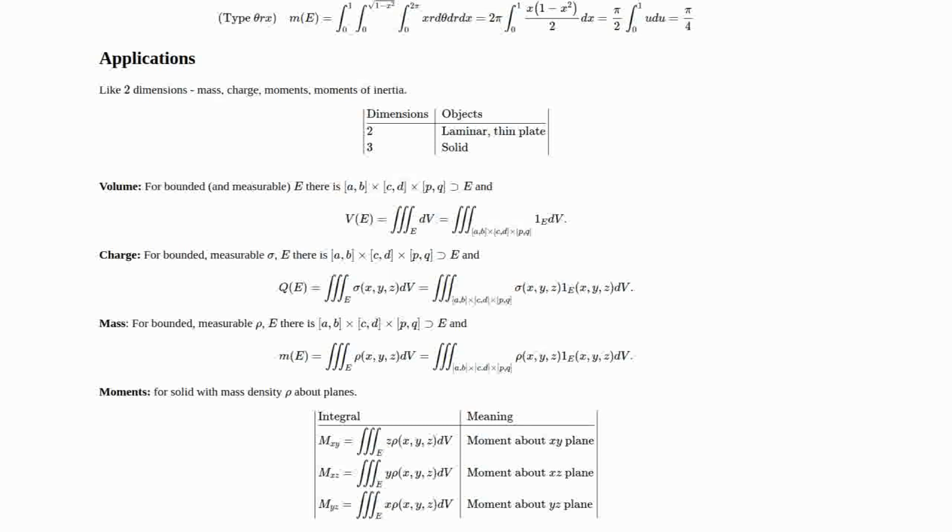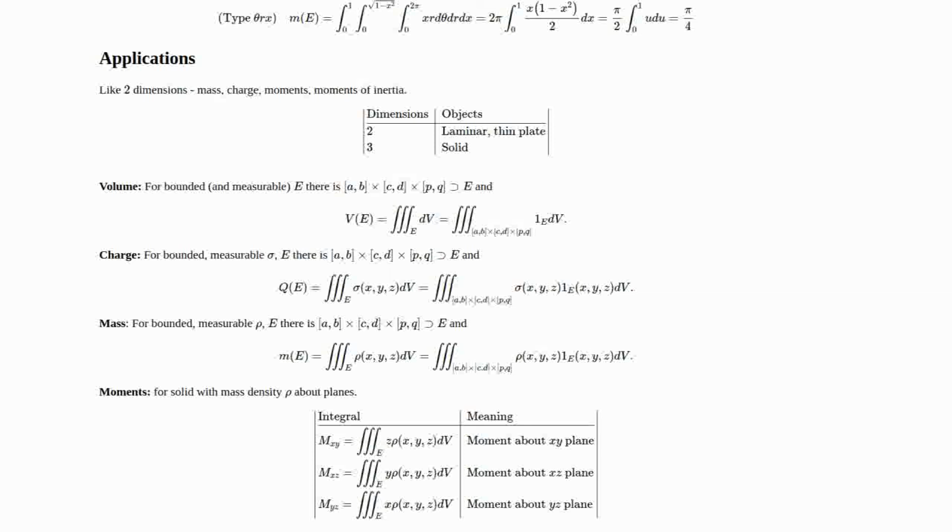For charge, there's a bounded, measurable E and a function sigma. And since E is bounded, there is this Cartesian product again of closed intervals that contains E. And the charge on E is the triple integral over E of sigma dV. It can be written out also as the integral over AB cross CD cross PQ of sigma, but now we have to add the indicator function, because otherwise you'd be integrating over too large an area.